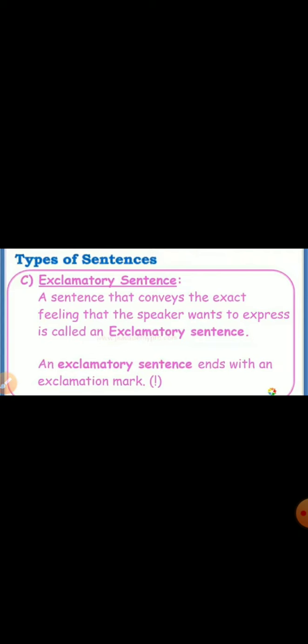An exclamatory sentence always ends with an exclamation mark. Let's look at some examples of exclamatory sentences. Oh no, I failed the test! How lucky you are! What an easy paper it was! All these sentences are expressing the feeling of the speaker. They all have an exclamation mark. So, they are exclamatory sentences.